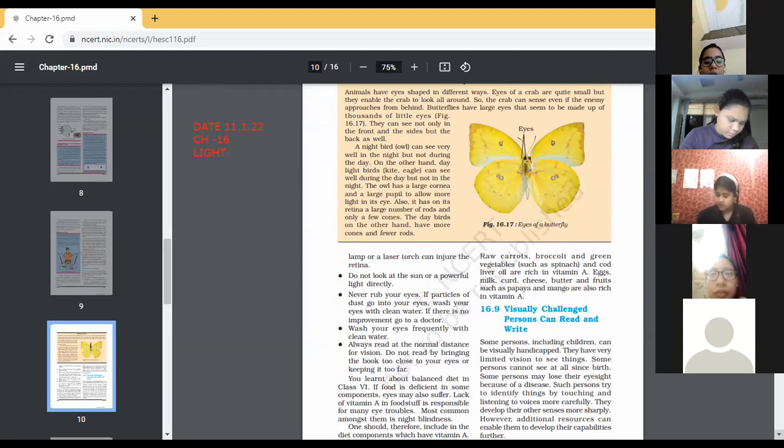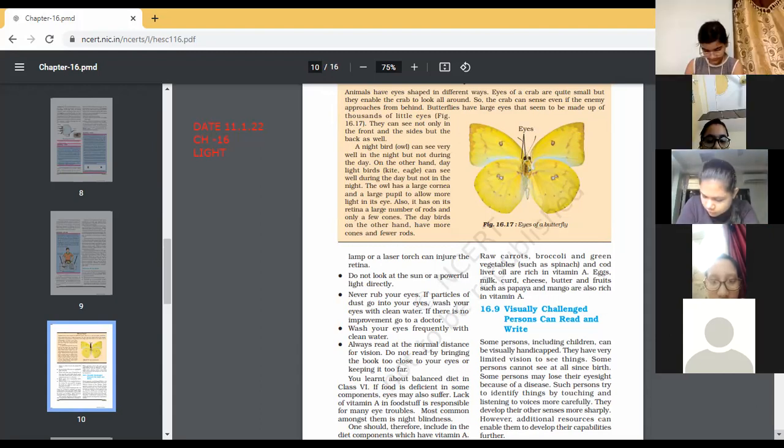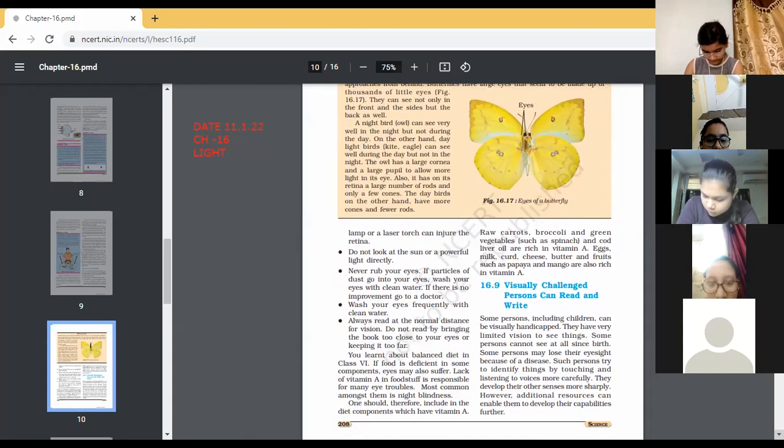Too much light, like that of the sun, a powerful lamp, or a laser torch can injure the retina. Do not look at the sun or a powerful light directly. Never rub your eyes. If particles of dust go into your eyes, wash your eyes with clean water. If there is no improvement, go to a doctor. Always read at the normal distance for vision. Do not read by bringing the book too close to your eyes or keeping it too far.